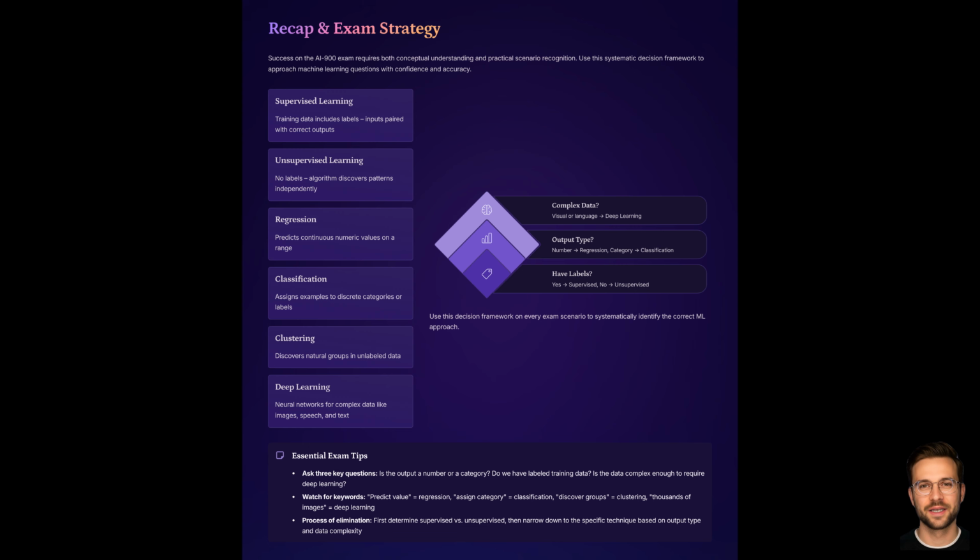For the AI-900 exam, a good strategy is to ask 3 quick questions for each scenario. Is the output a number or a category? Do we already have labels, or do we want to discover structure? Is the problem dealing with complex data like images, audio, or large language models? Your answers to these questions will guide you toward regression, classification, clustering, or deep learning.